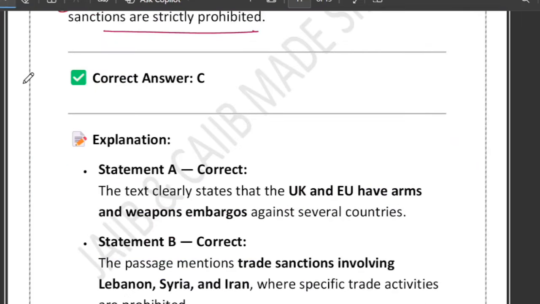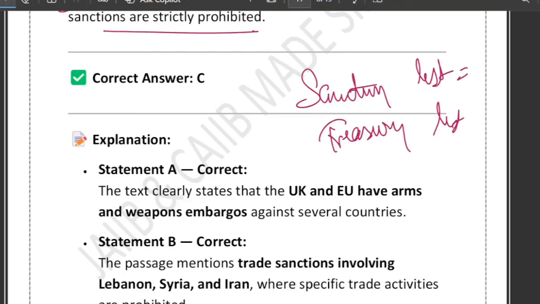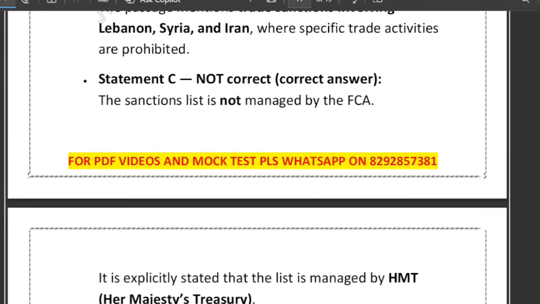You can remember it like this. Sanction list is equal to treasury list. So: FCA regulate, treasury sanction update. Just create this rhyme. FCA financial rule, HMT sanction list. I hope it is crystal clear.